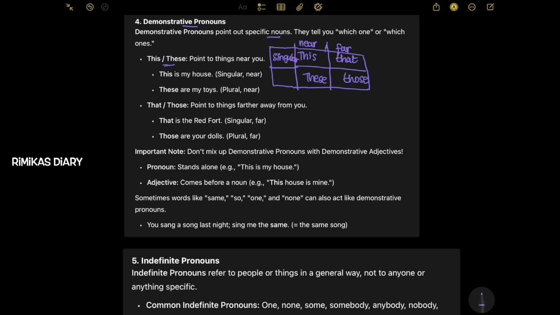These and those are used for plural. I hope now it's clear for you. This and these are used for the things that are near you. That and those are used for the things that are further than you. This and that are used for singular. These and those are used for plural.